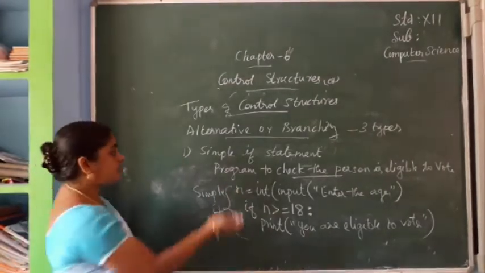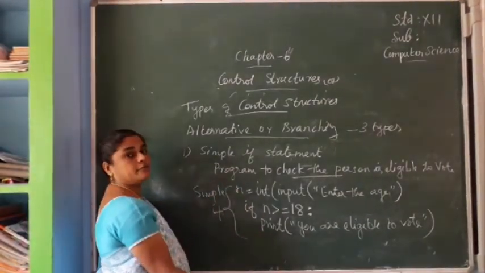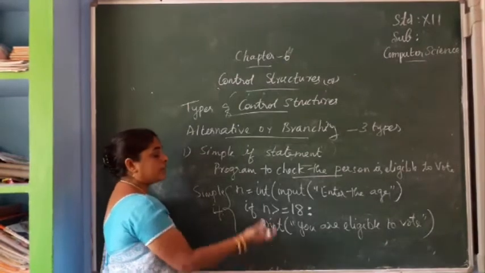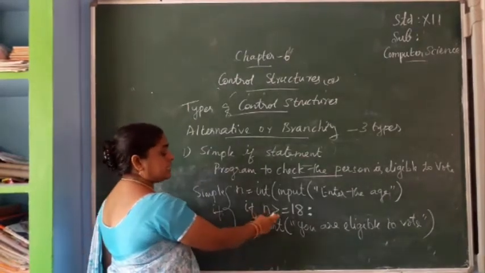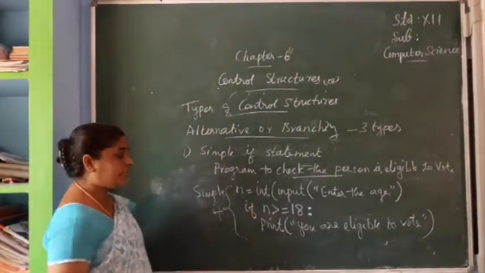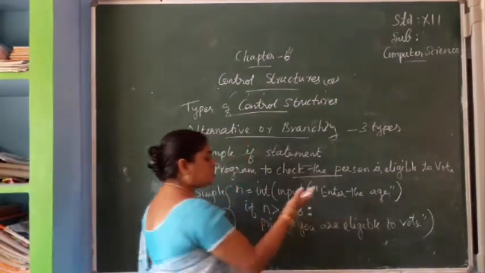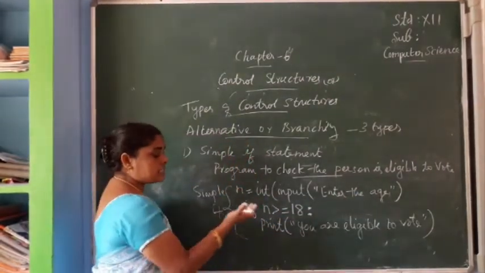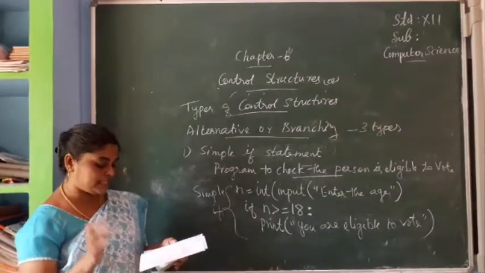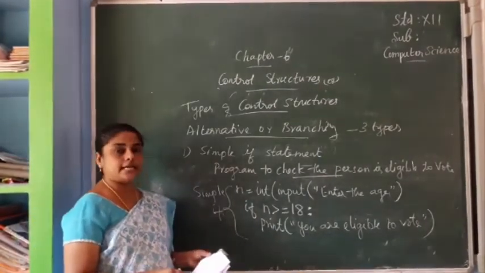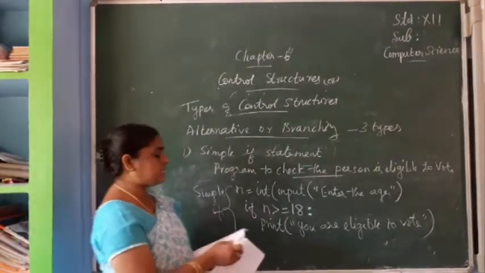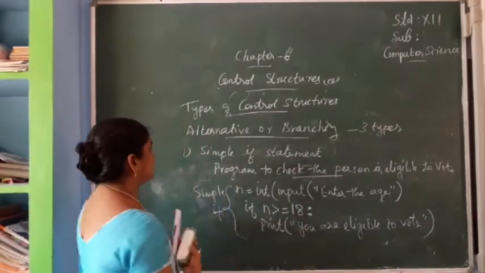For if else, another part will come, an else condition will also come. See here the condition: if I give the age as 25, your answer is you are eligible to vote. This is a simple if statement. Next we can see the if else statement.